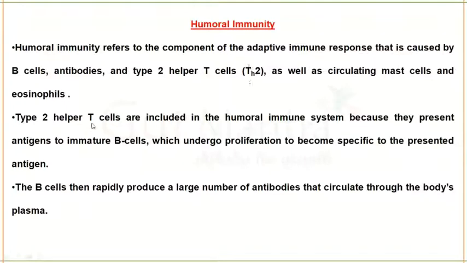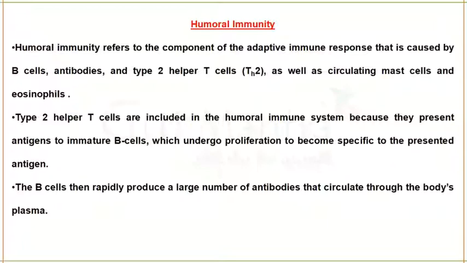The type 2 helper cells are included in humoral immunity because they present the antigens to the immature B cells. So the T2 helper cell acts like an antigen presenting cell and presents the antigens to the B cells which are immature.